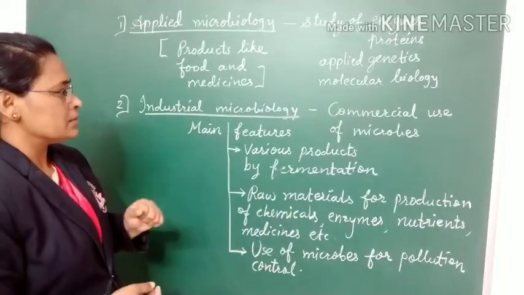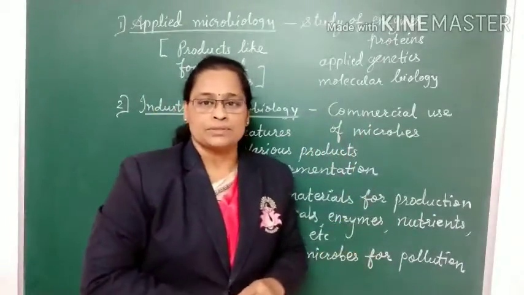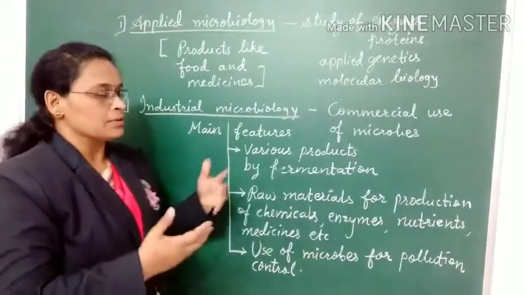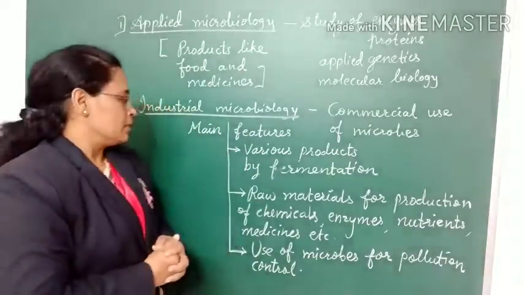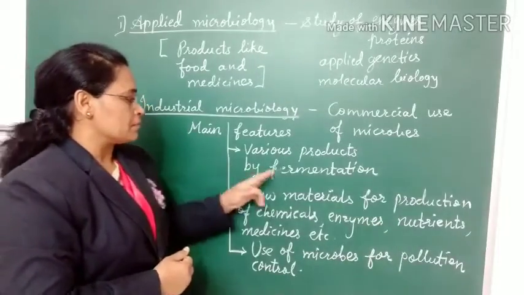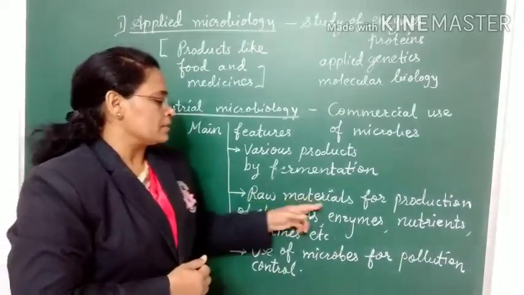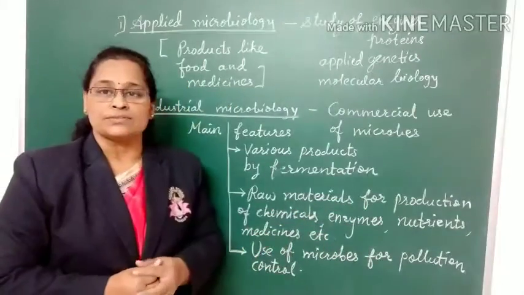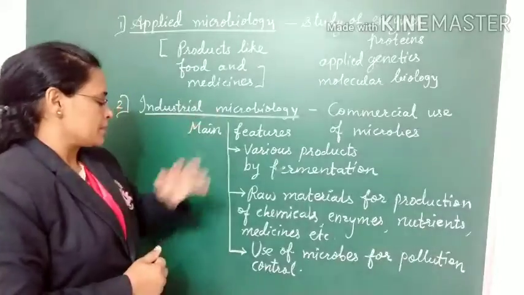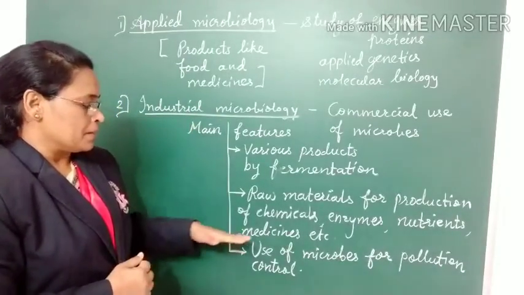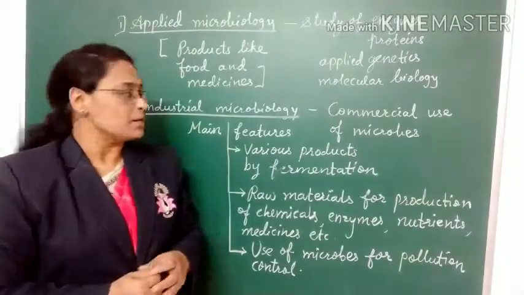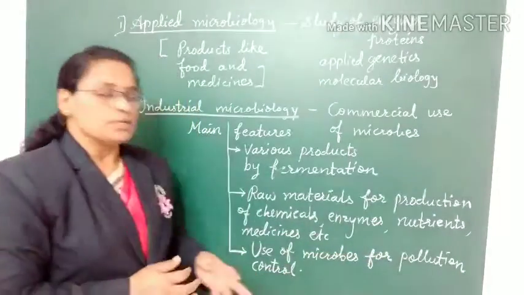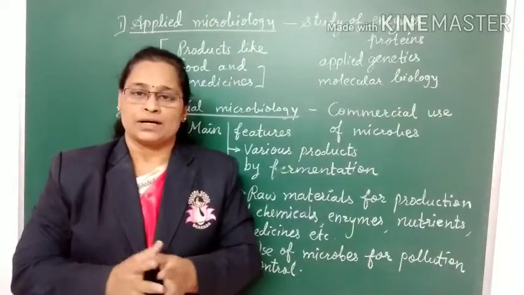In industrial microbiology, we are doing commercial use of the microbes, which means for the use of the people. Various products are produced by the fermentation process. Then raw materials which are required for the production of chemicals, enzymes, nutrients, medicines are also produced by industrial microbiology by various processes. And another main use of microbes in industrial microbiology is for pollution control and for garbage management.